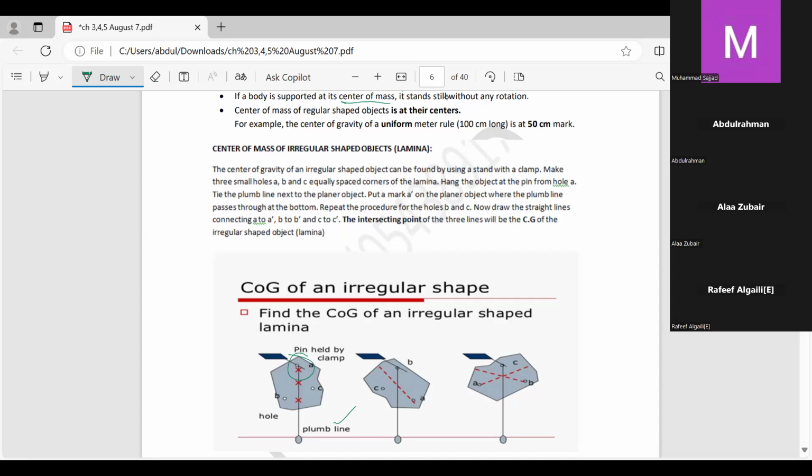Put a mark A dash on the planar object where the plumb line passes through at the bottom. Now see, this is A, so this line I can mark as A dash. Then repeat the procedure for holes B and C. Here is B, so this will be B dash. Then hang it from C, so this will be C dash. You can observe that all of these three lines are intersecting at one point. So the intersecting point of the three lines will be the center of gravity of the irregular shaped object, the lamina.